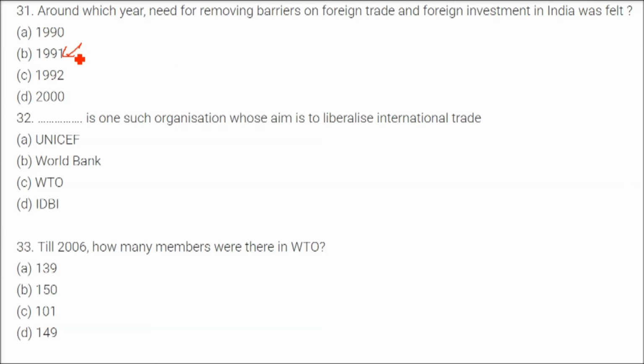It is 1991, when the liberalization took place. WTO, the World Trade Organization, is one such organization whose aim is to liberalize international trade. Till 2006, how many members were there in WTO? The answer is 150.